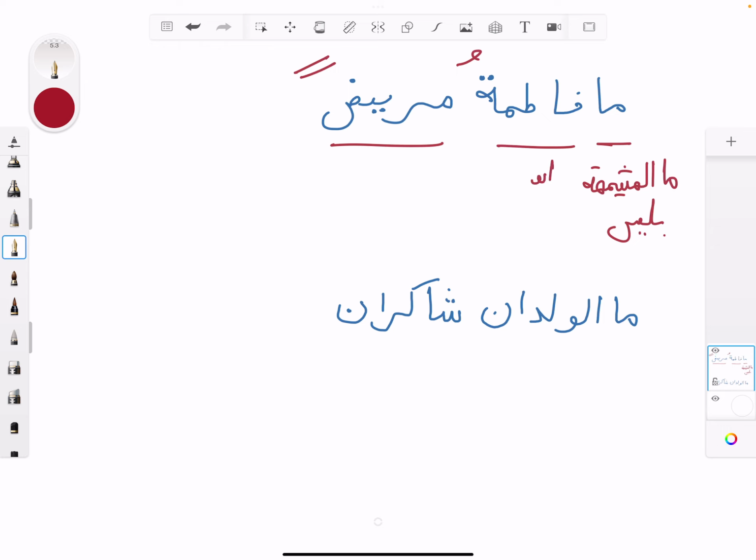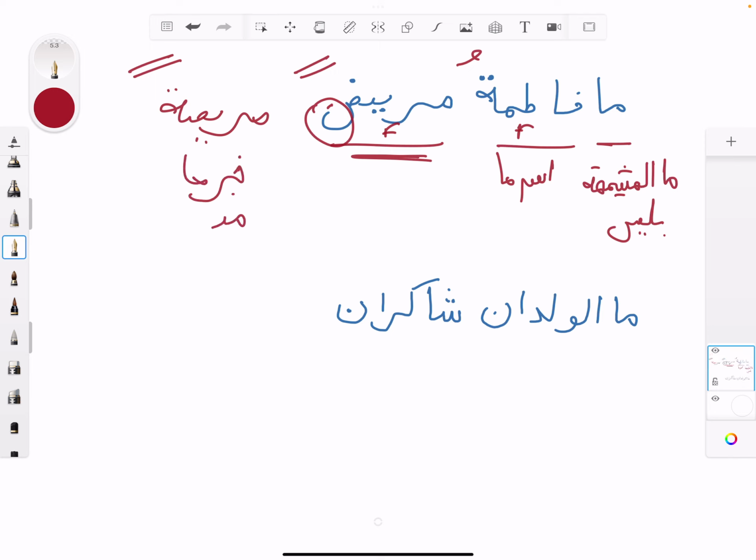Fatimatu is ism ma, and marizatan. Now you should have spotted this: I made a mistake on purpose. We have a feminine here, so it should be marizatan. Hope you spotted that. This is the khabar of ma, which is mansoob, and obviously ism of ma is marfu. Alright, so sometimes I'll make mistakes on purpose just to see if you're really paying attention.